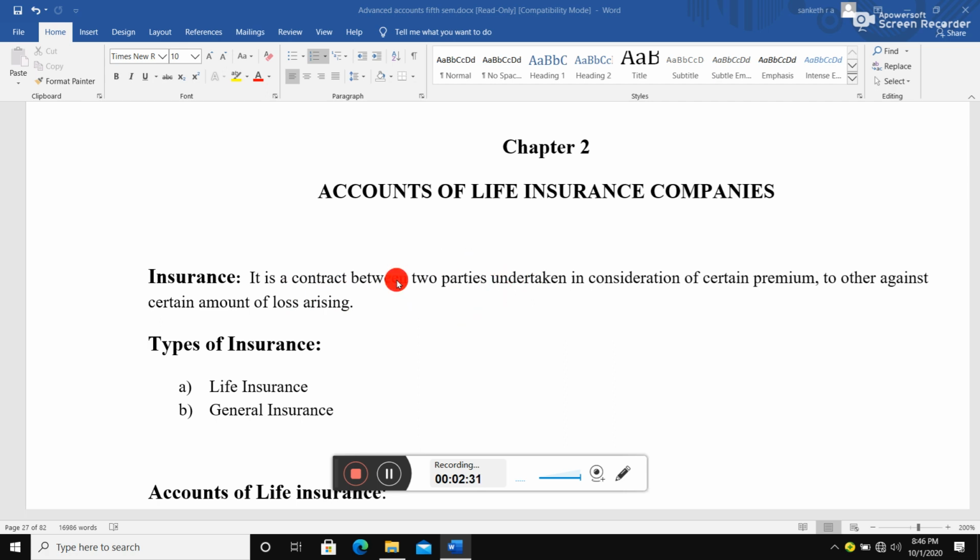The insured is a person who pays regular premiums, and the insurer is the insurance company, which collects money from the insured in the name of premium. So there are two parties in one insurance business. The contract is undertaken for a consideration, a certain premium, which the insured pays at a certain period, against a certain amount of loss arising.